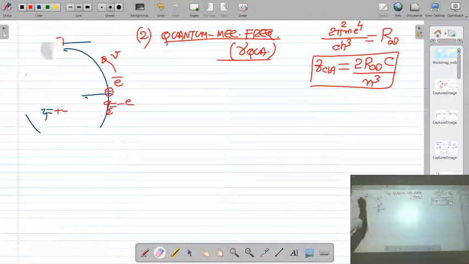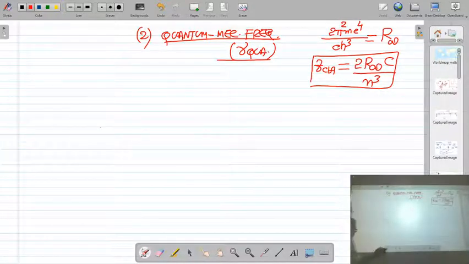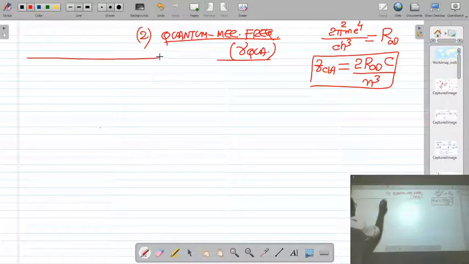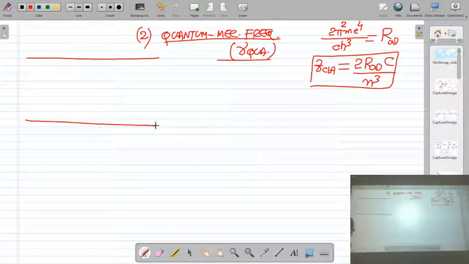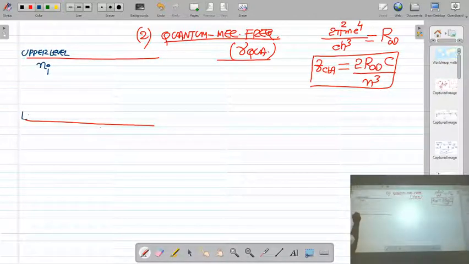Okay, so let us calculate the quantum mechanical frequency. For that, we consider two energy levels of the electron. Okay, this is the upper energy level, in which the quantum number of the level is n_i. And this is the lower energy level.